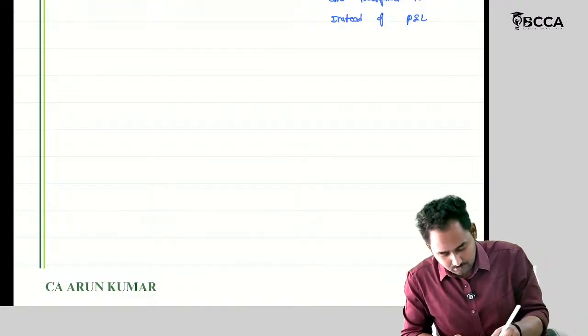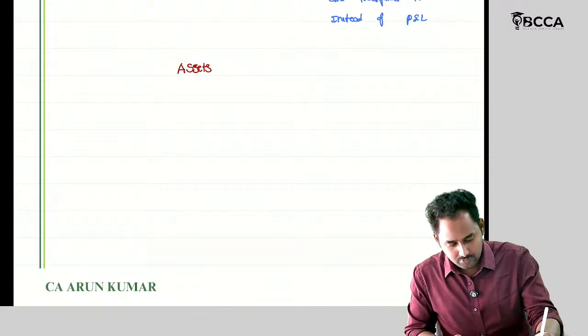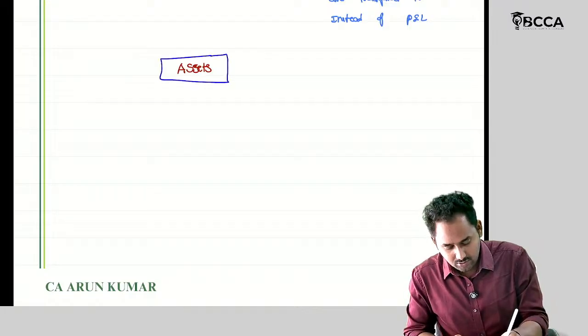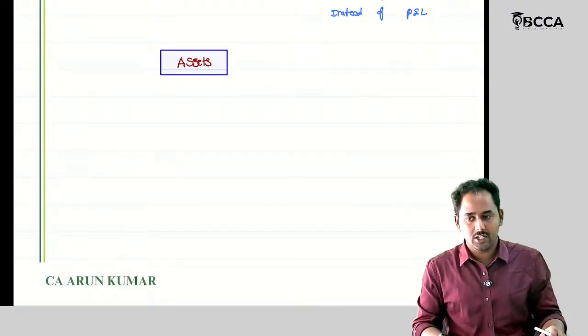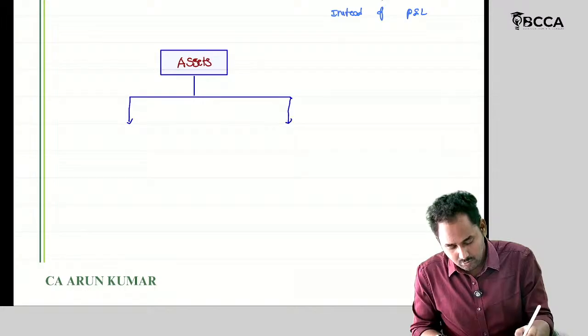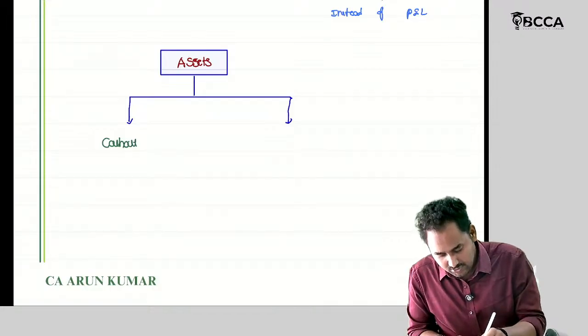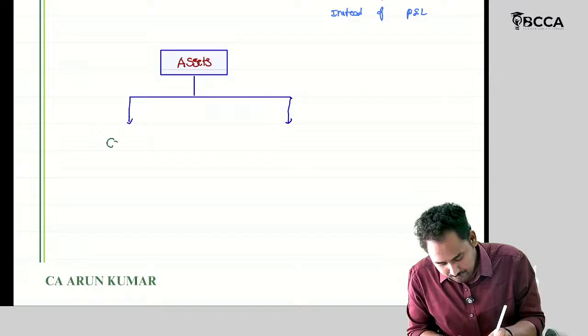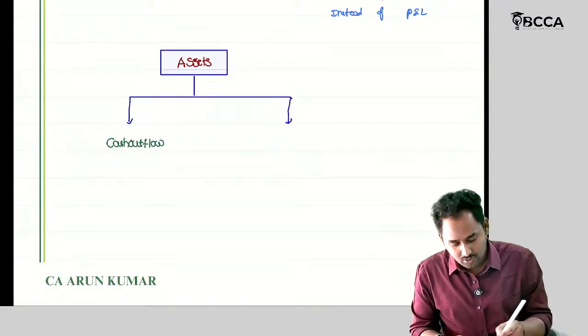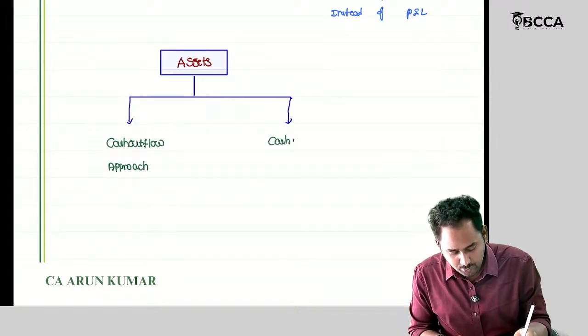With respect to assets, I can record an asset initially with two approaches: the cash outflow approach and the cash inflow approach.